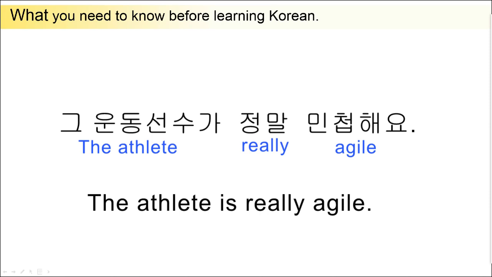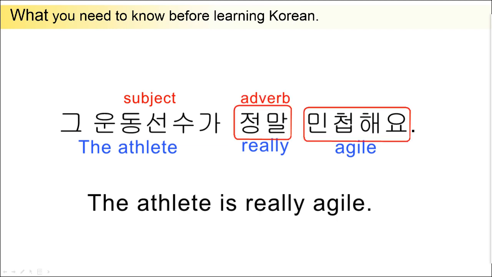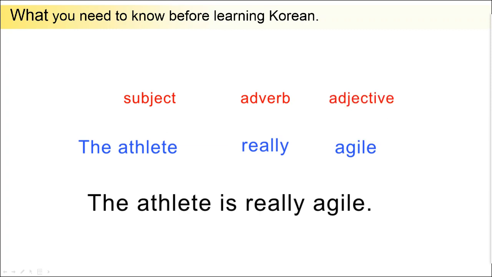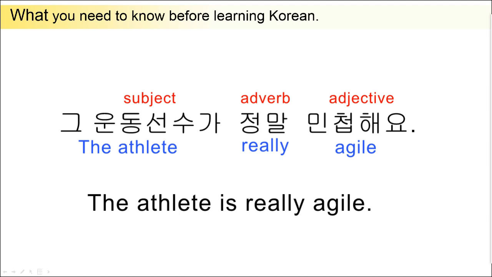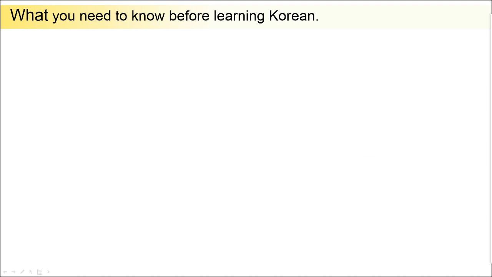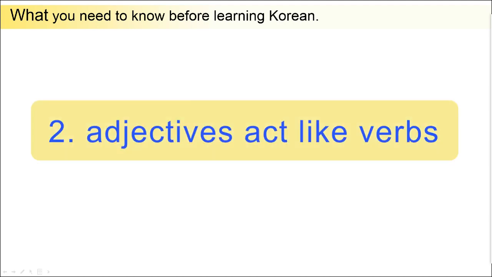In this sentence, the subject is 그 운동선수가. 정말 is an adverb, 민첩해요 is an adjective. This is a complete sentence even without a verb. In Korean, adjectives act like verbs, so a sentence can be complete without a verb.